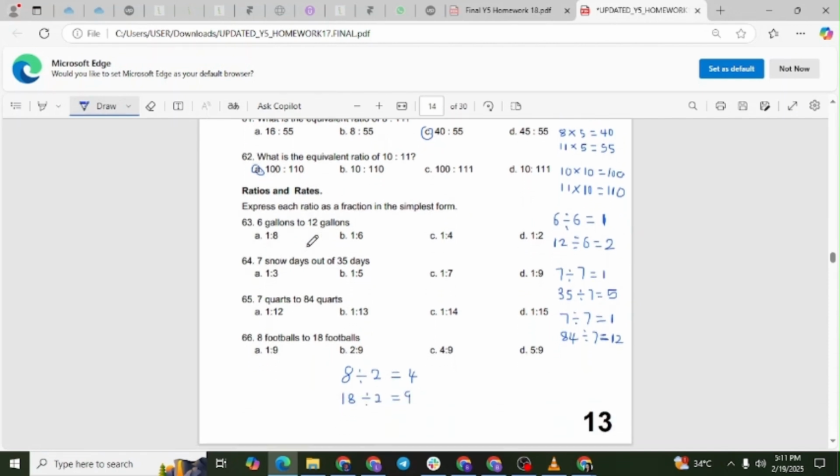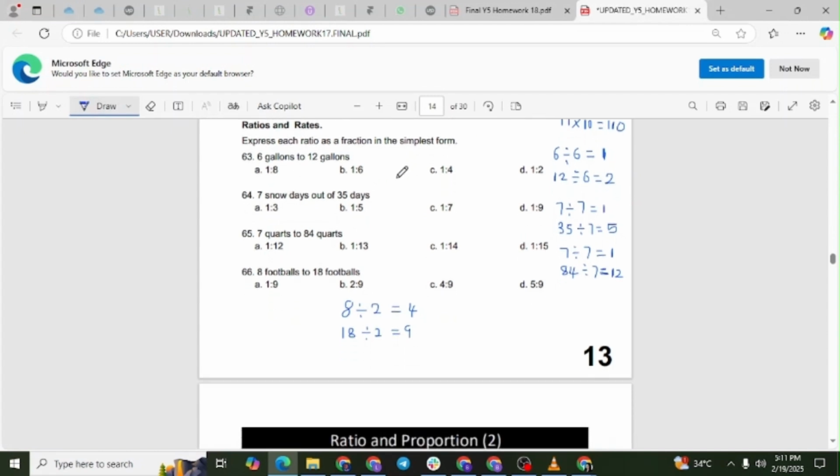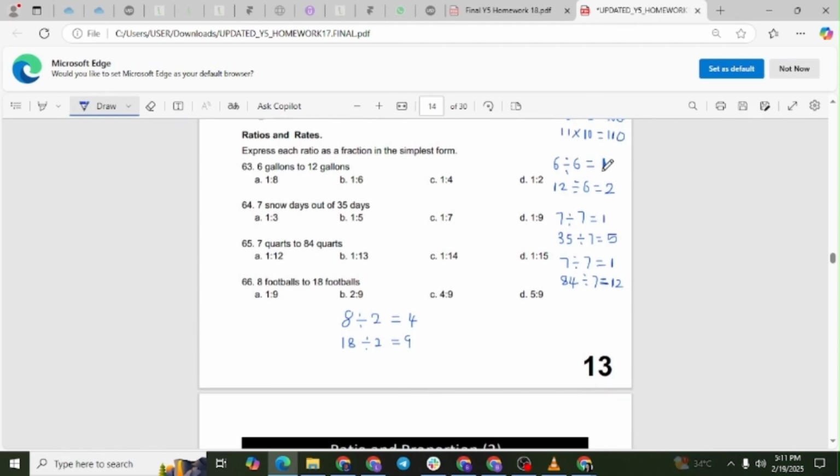Simplifying ratios. Simplifying a ratio means making the numbers as small as possible while keeping the same value. Question 63. 6 gallons to 12 gallons. Write the ratio as 6 to 12. Divide both numbers by 6. 6 divided by 6 equals 1. 12 divided by 6 equals 2. The simplified ratio is 1 to 2. So the answer is D, 1 to 2.